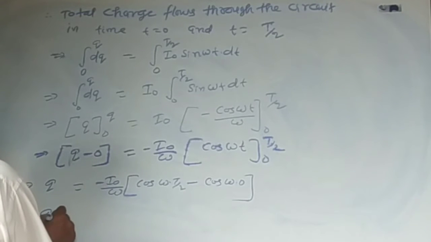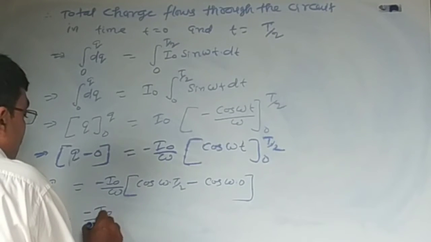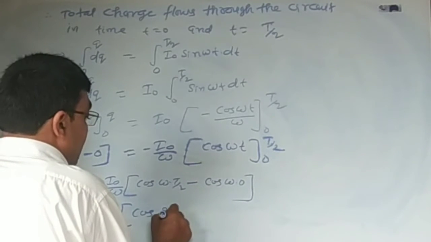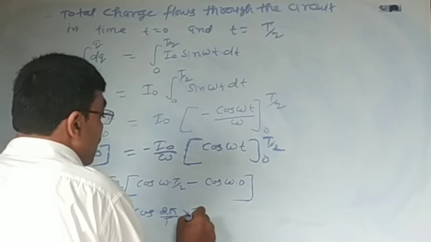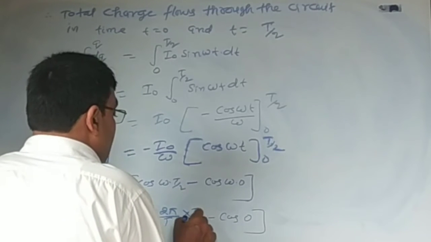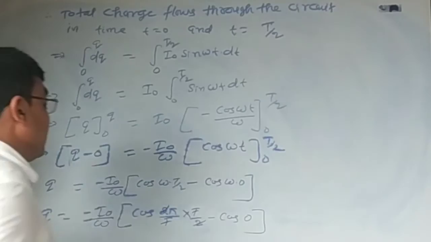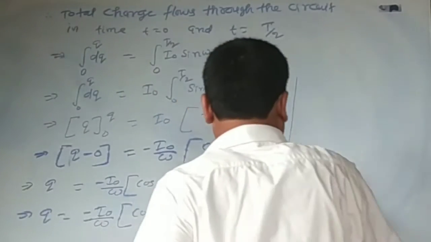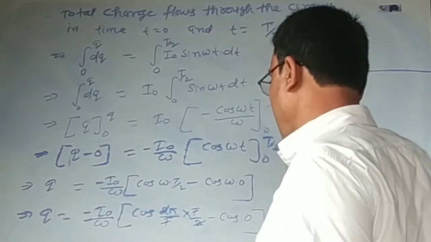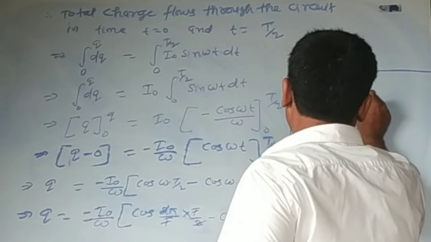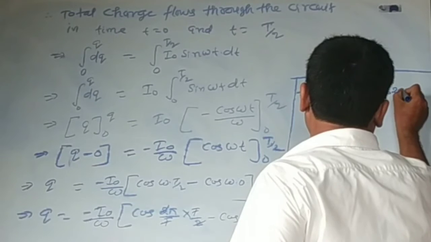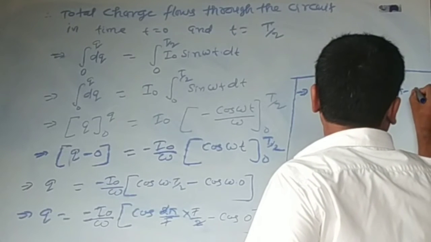That implies q is equal to minus I naught upon omega into cos 2 pi minus cos 0.